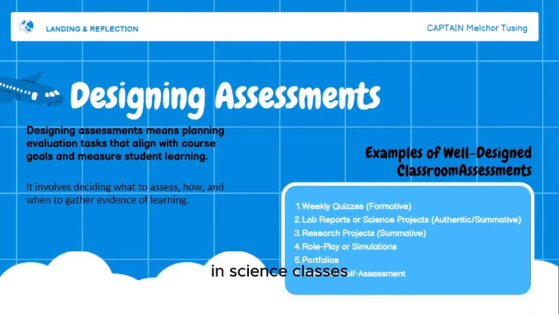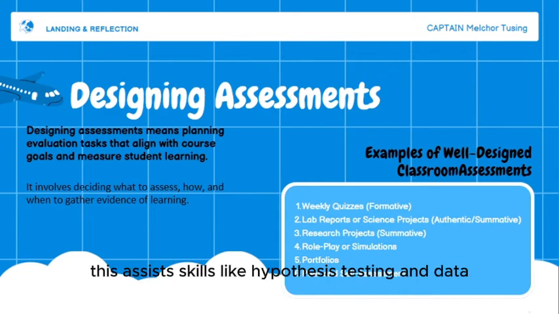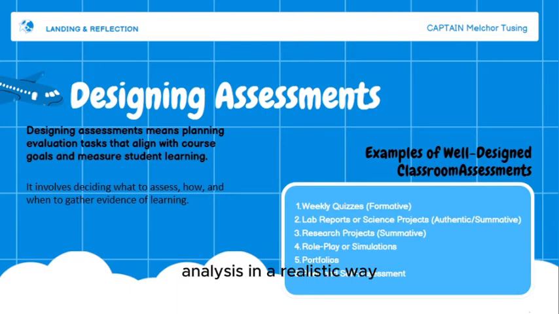In science classes, students might conduct an experiment and write a formal report. A rubric guides them on content and format. This assesses skills like hypothesis testing and data analysis in a realistic way.